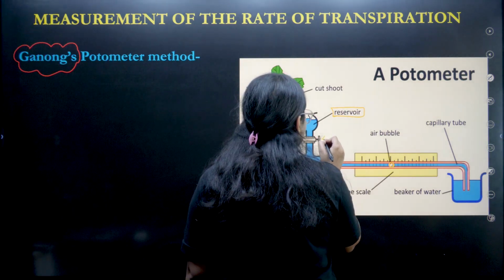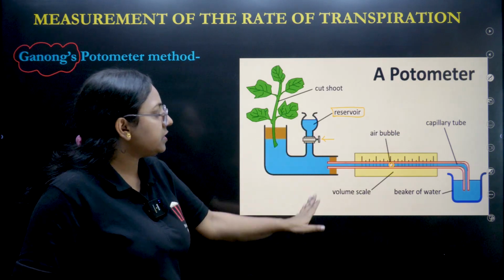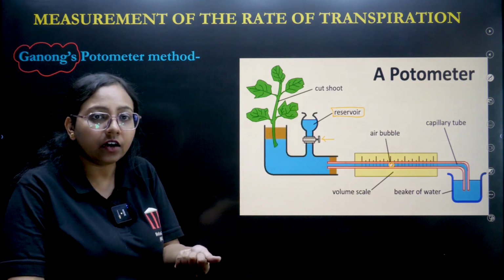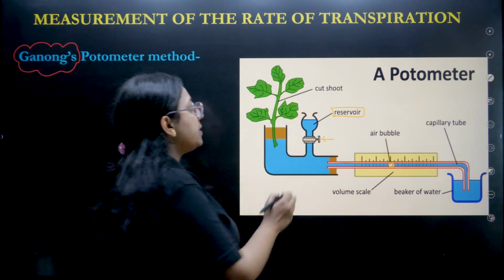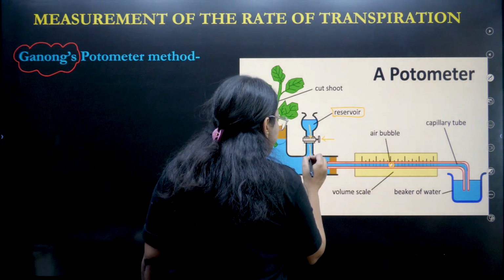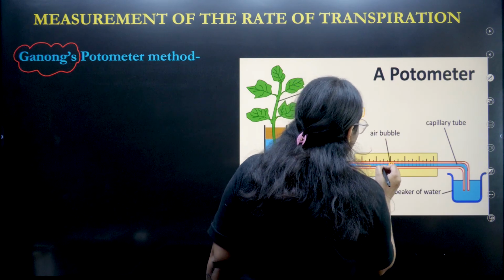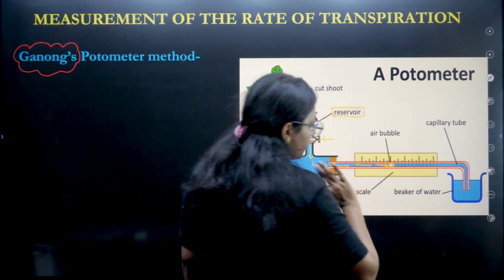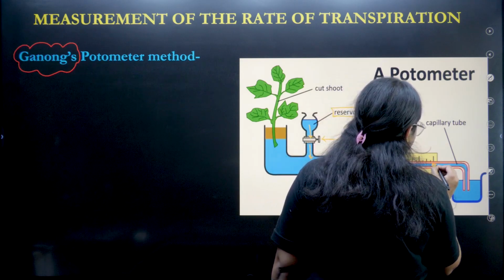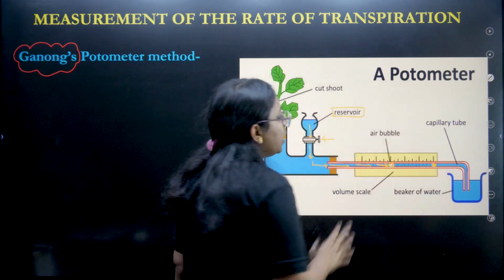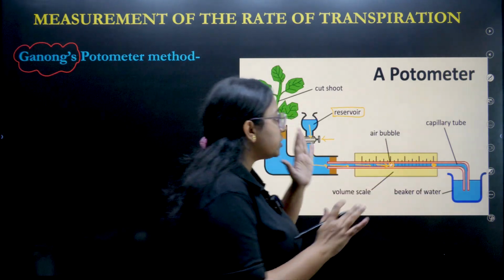We will loosen this screw clamp, which is very tight now. When we loosen it, the water will start to pass, and this water will push the bubble to the initial point. This is what we need to do. So this is the whole process.